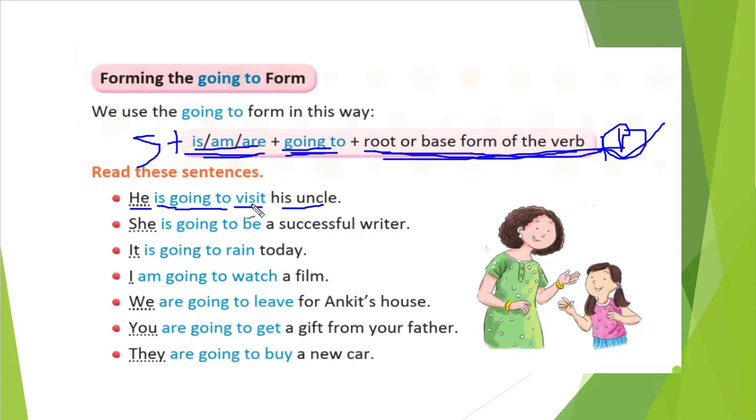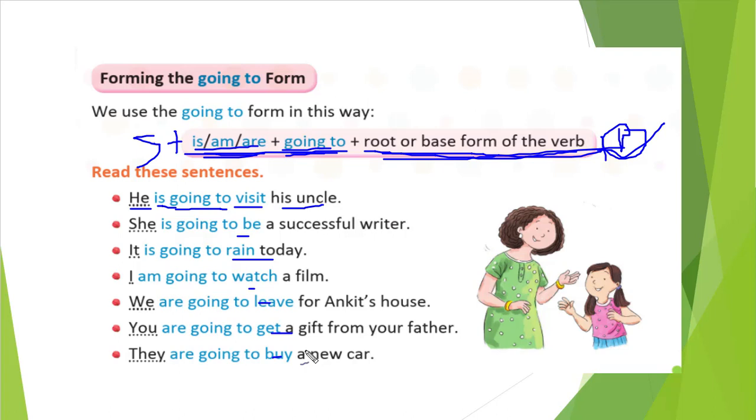You can see other sentences with he, she, it, I, we, you, they. If you see all the examples, she, it, I, we, you, they, those are our subjects. After that you see is going to, am going to, are going to. Is, am, are, then going to, and then the base form of the verb. So be, rain, watch, live, get, buy.